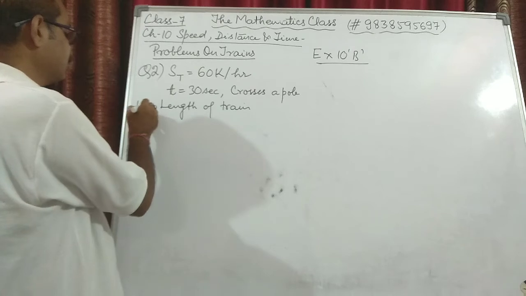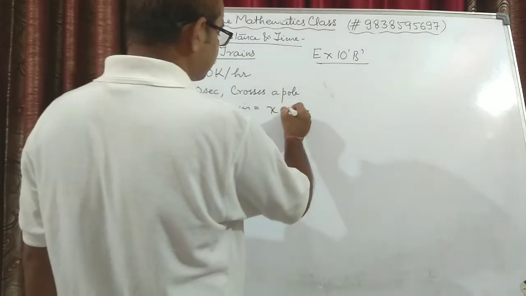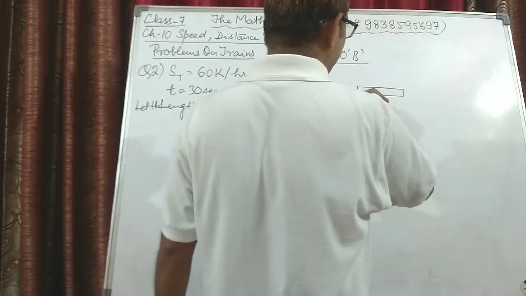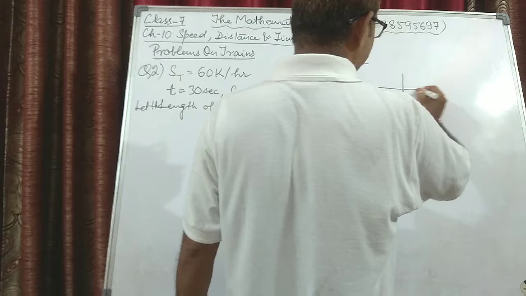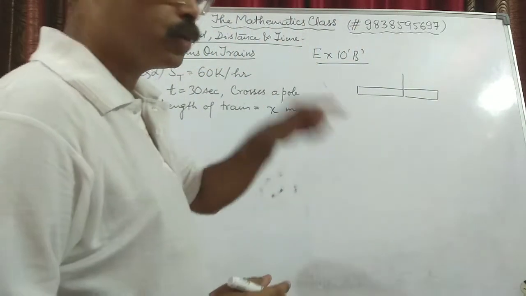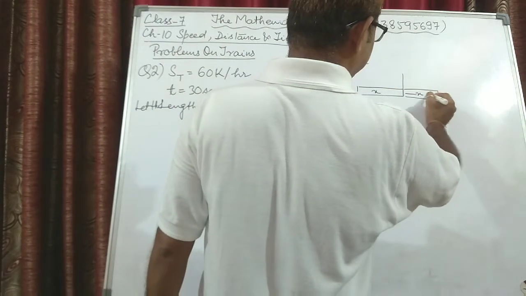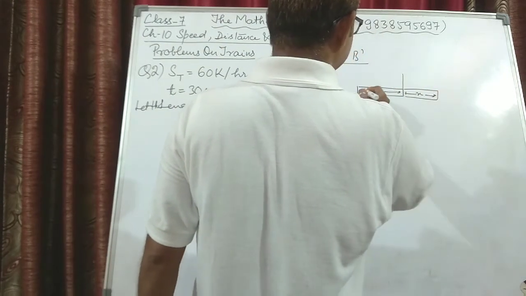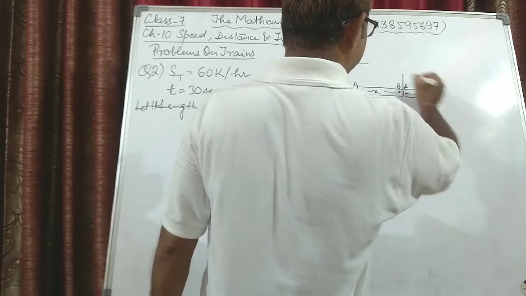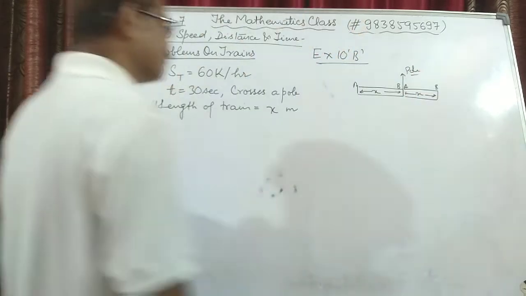First of all, we'll assume the length of the train is x meters. We know that whenever a train passes a pole or any stationary object, a man or something like this, it travels a distance equal to its own length. So in order to pass, the train has to travel x meters in order to cross the pole.